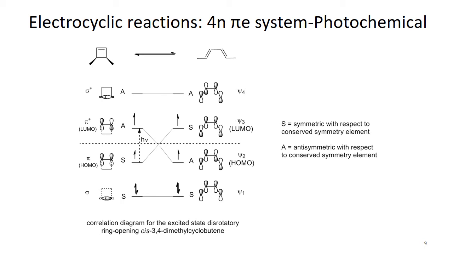When we correlate them with respect to the symmetries, symmetric is correlated with symmetric, and asymmetric with asymmetric molecular orbital. It means the HOMO of the reactant is connected with the LUMO of the product, and the LUMO of the reactant is connected with the HOMO of the product. So this is very much in order, which means that the ring opening of this 3,4-dimethylcyclobutene is allowed through this disrotatory mode.